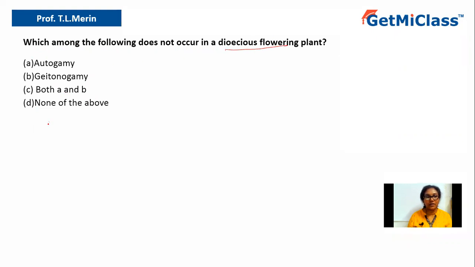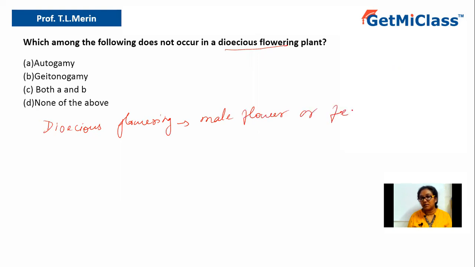So first of all, what do you understand by dioecious flowering plant? Dioecious flowering plants are the plants where they have either male flowers or female flowers. So that means these are unisexual flowers, you can say unisexual plants.